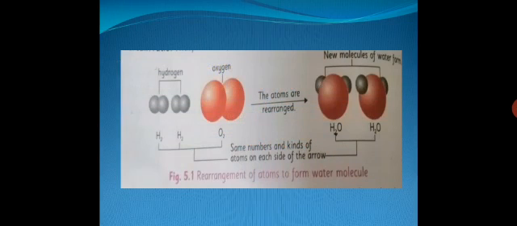In the structure of molecule of water, we can see the rearrangement of atom to form water molecule. In this, two molecules of hydrogen when react with one molecule of oxygen O2, the atoms hydrogen and oxygen rearrange themselves and form new compound with new composition water H2O. In this case, two molecules of water are formed, and this is the best example of rearranging the atoms in compound.